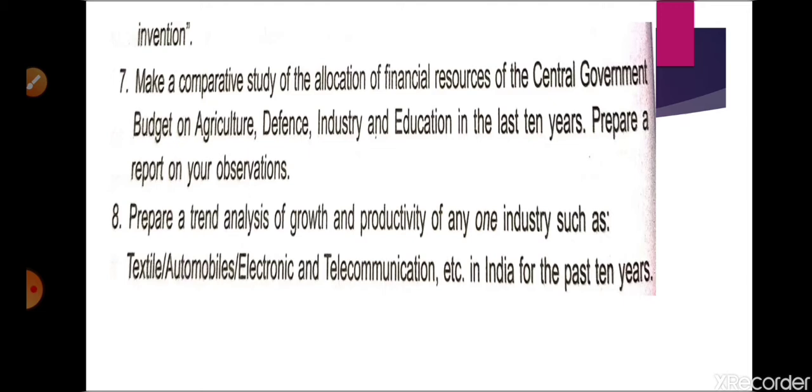Out of 8 projects you have to select 2 projects, and you have to prepare the projects according to the board level, according to the standard of the board. At the end of the video I will issue one video also for knowing the quality of the project. So you will go through that quality of the project, and you can make your project according to that one.